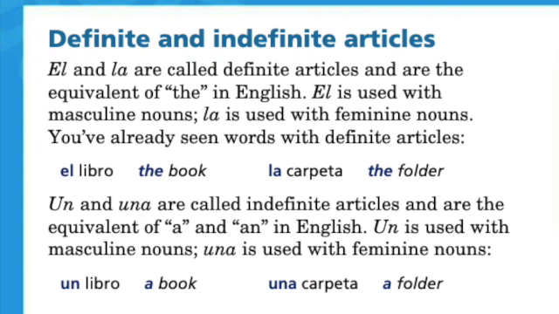Now, as I mentioned before, un and una are both words that are used to represent the English equivalent of a or an. Un and una are called indefinite articles and are the equivalent of a and an in English. Un is used with masculine nouns and una is used with feminine nouns.